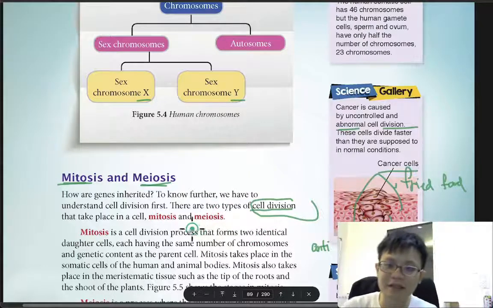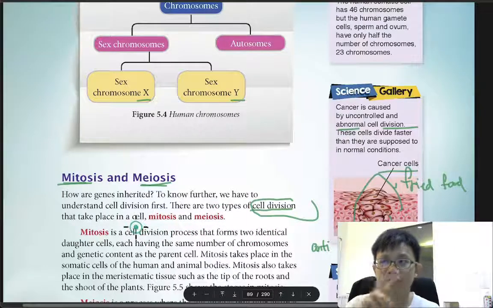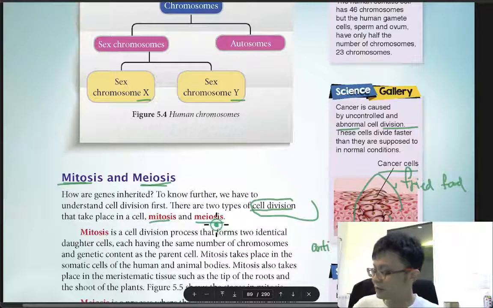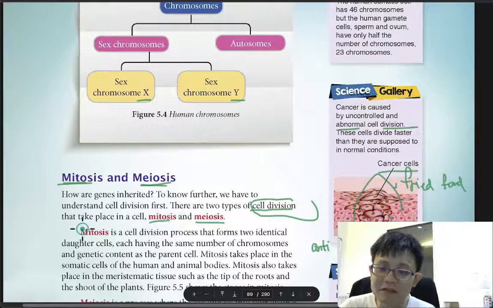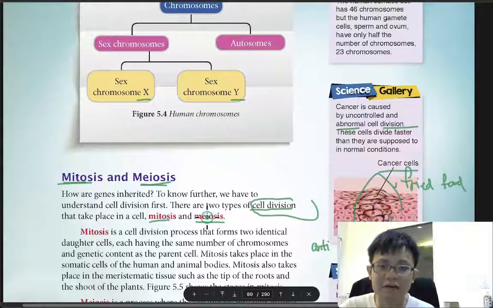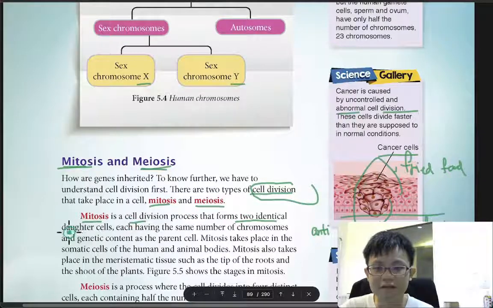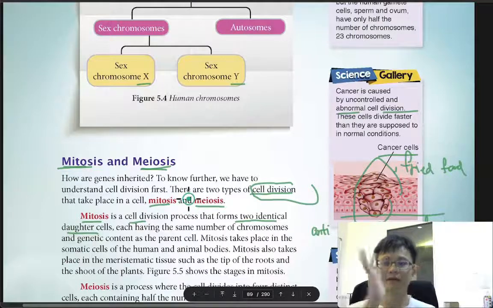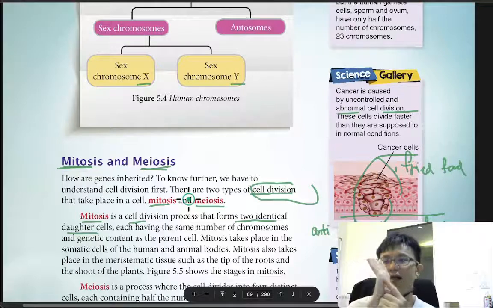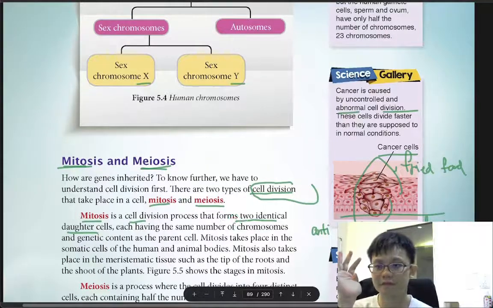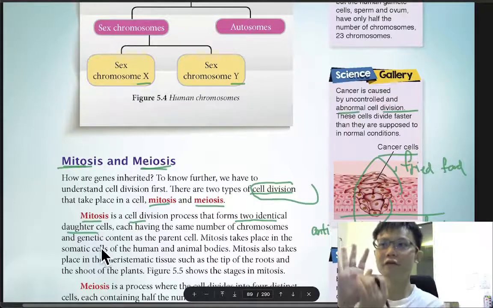There are two kinds of cell division. One is called mitosis and the other meiosis. Now we are going to learn mitosis first. Mitosis is a cell division that forms two identical daughter cells. It means that if this is a skin cell and I cut it, it will make skin cells. Okay, it won't become another cell.